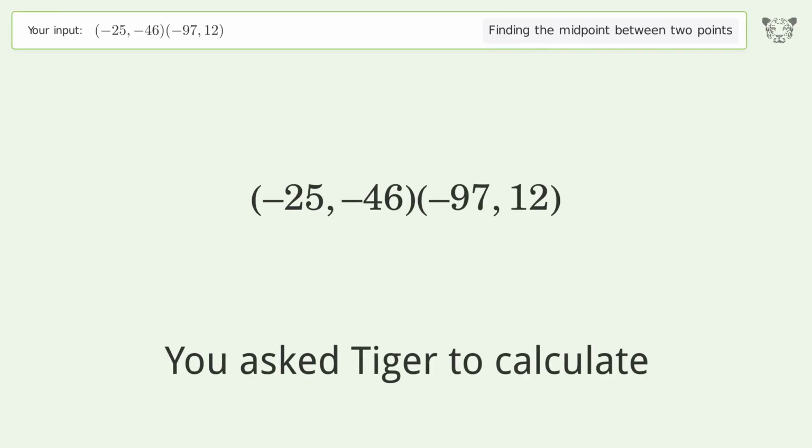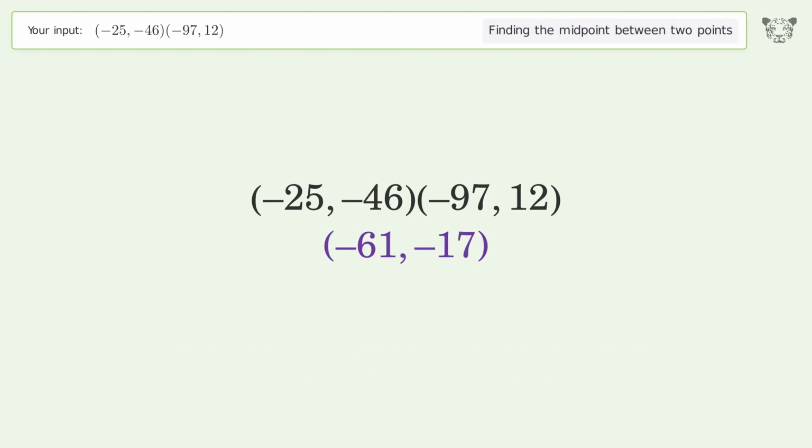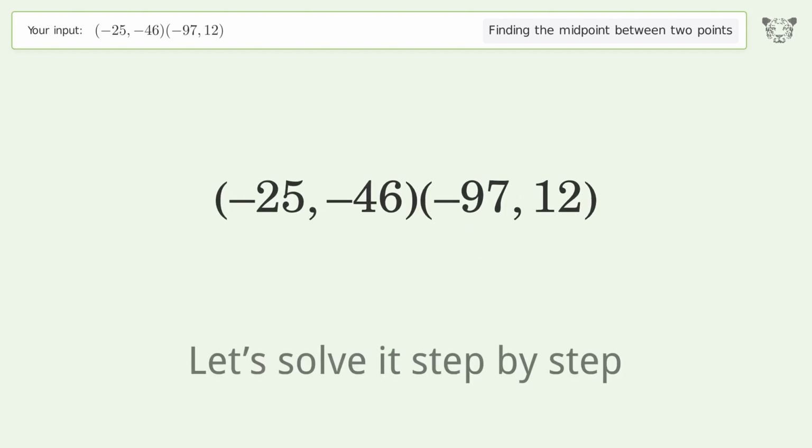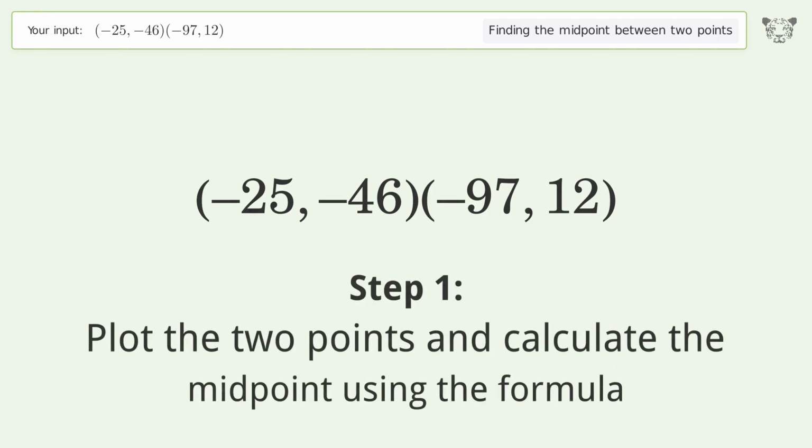You ask Tiger to calculate. This deals with finding the midpoint between 2 points. The midpoint between the 2 points is -61, -17. Let's solve it step by step. Plot the 2 points and calculate the midpoint using the formula.